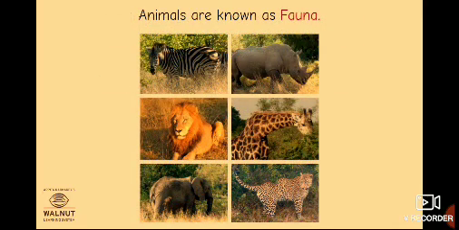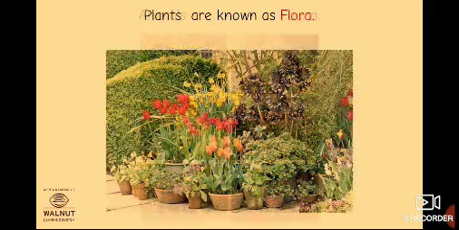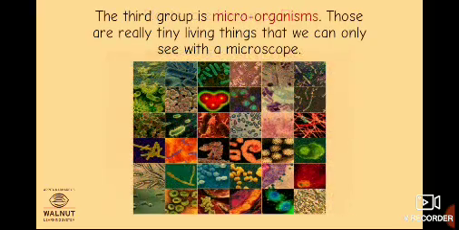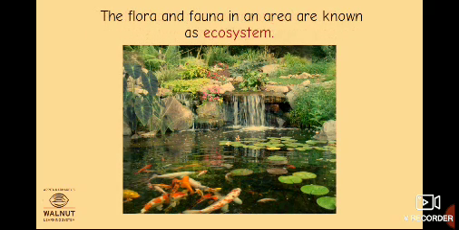Animals are known as fauna. Plants are known as flora. The third group is microorganisms. Those are really tiny living things that we can only see with a microscope. The flora and fauna in an area are known as ecosystem.